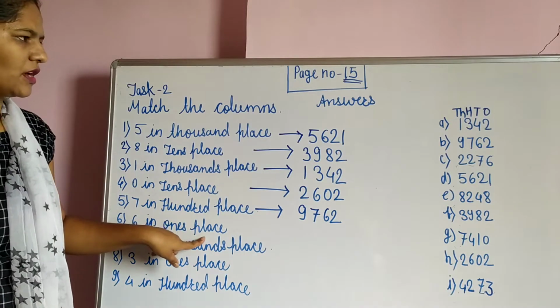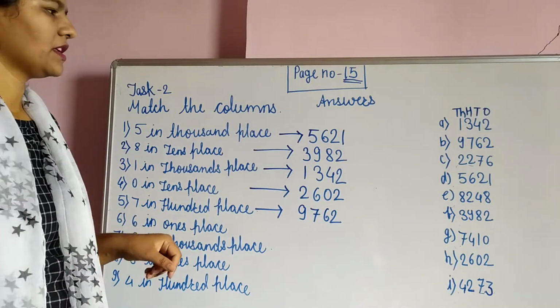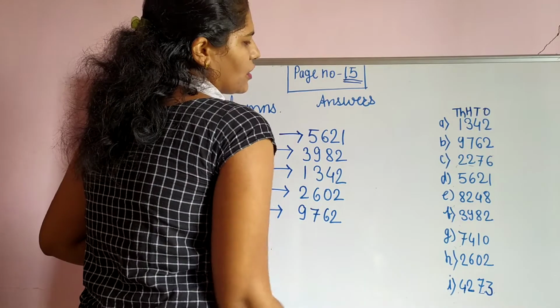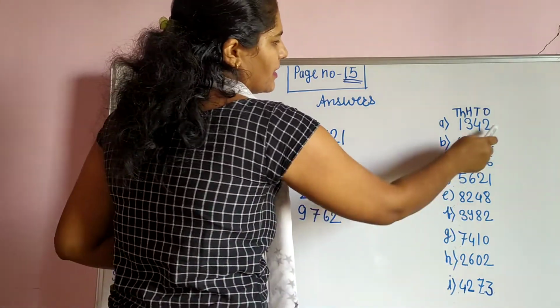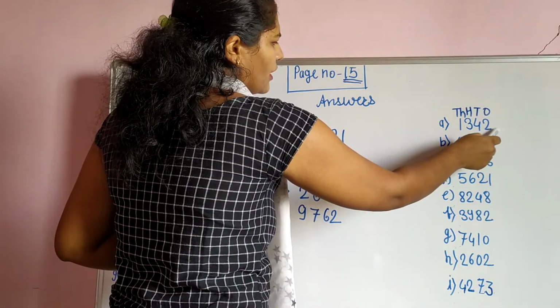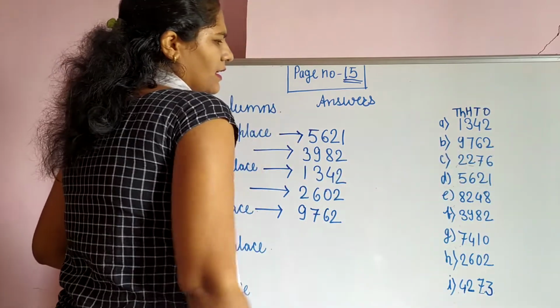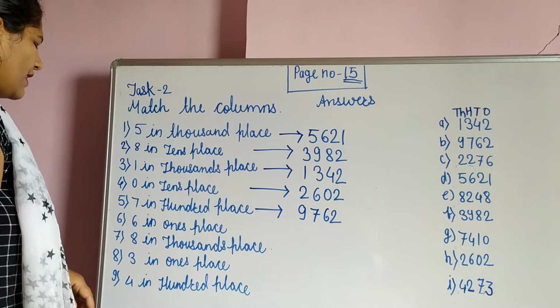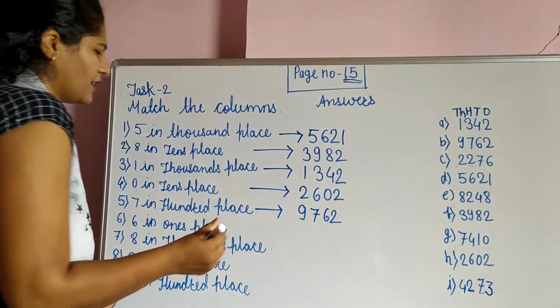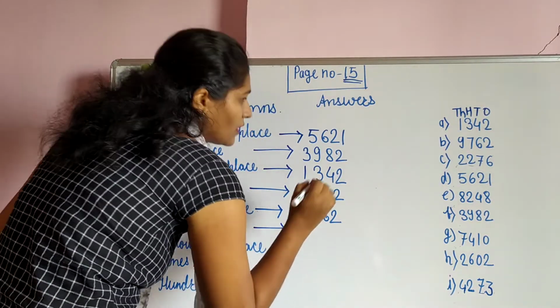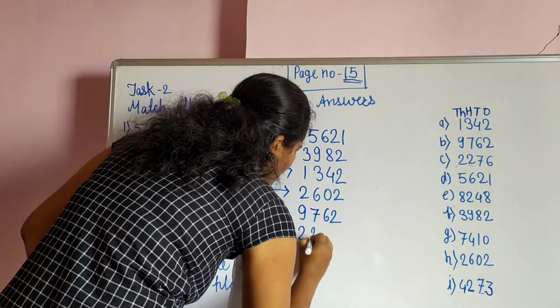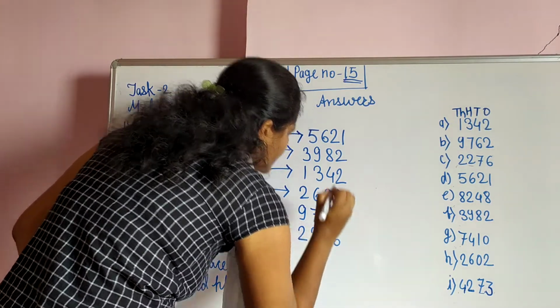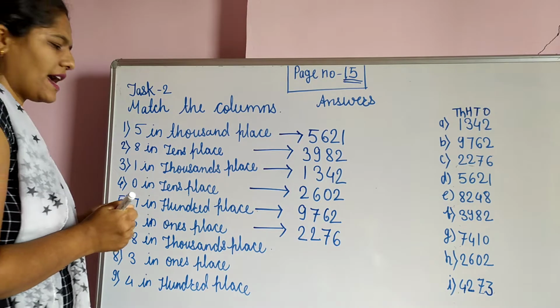Now next question. 6 in ones place. We want 6 on a ones place. This is the ones place. So where is the 6 in ones place? Here is 6 there? No. Here 2 is there. Here also 2 is there. Here 6 is there. So this is our answer. 6 in ones place. We write in front of it 2,276. This is the answer.